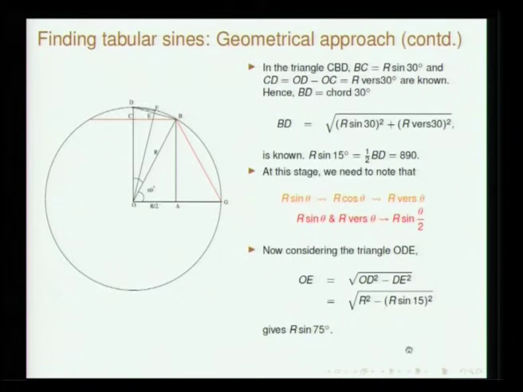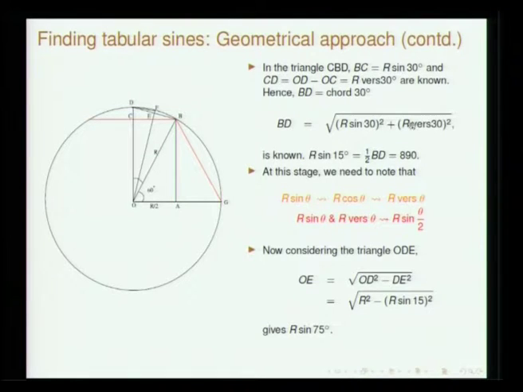In this diagram, OC is basically cos theta, the cotija, and CD is the shara. So OD is r, OC is r cos theta, so r minus r cos theta is basically CD. So this is also known.